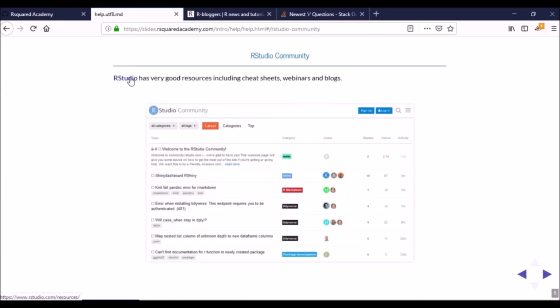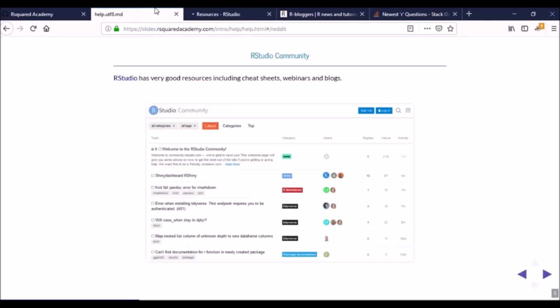The fourth place that I would suggest you visit is RStudio Community, right? This is similar to Stack Overflow, but you can generally ask questions related to RStudio or the packages that are maintained by RStudio or their other offerings. You can also ask general questions, but the more focused they are on RStudio and its related products, I think there'll be folks who will be willing to answer them, right? So definitely visit RStudio Community, that would be good.